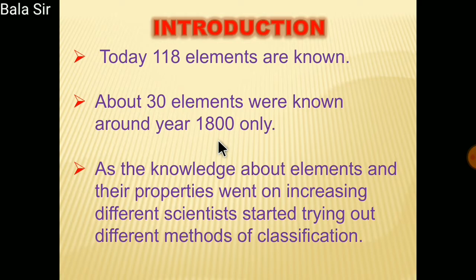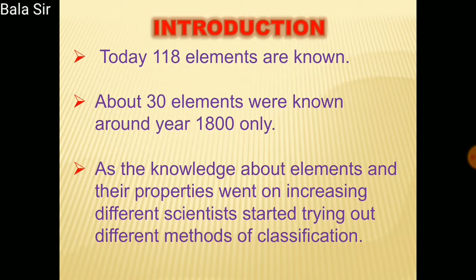More and more information about the properties of these elements was gathered. So to ease the study of such a large number of elements, scientists studied the pattern in the vast information about them. You know that in the initial classification, elements were classified into groups of metals and non-metals.